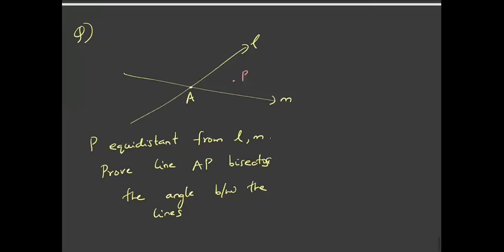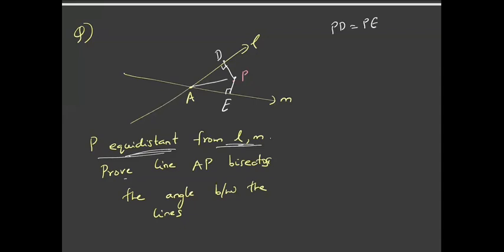Okay, so I think some of you have already done it. Let's discuss this. Since P is equidistant from L and M, what do you mean by equidistant? Equidistant means the distance of P from line L and line M are equal. It means if I drop a perpendicular PD on line L and PE on line M, these are equal. So PD is equal to PE. This is the meaning of equidistant.